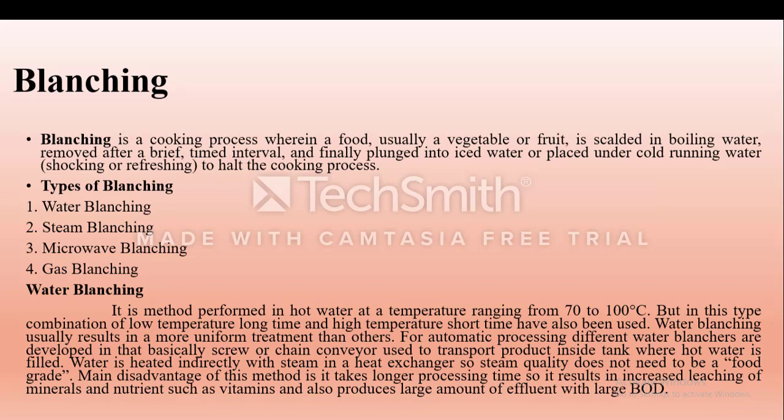So what is water blanching? Water blanching is a method performed in hot water at temperature ranging from 70 to 100 degrees Celsius. In this type, combinations of low temperature long time and high temperature short time have also been used. Water blanching usually results in a more uniform treatment than others. For automatic processing, different water blanchers are developed in which a screw or chain conveyor is used to transport product inside a tank where hot water is filled.